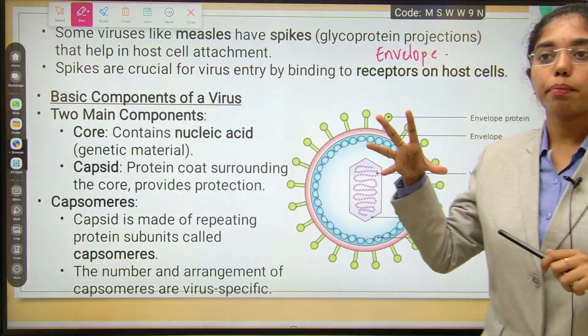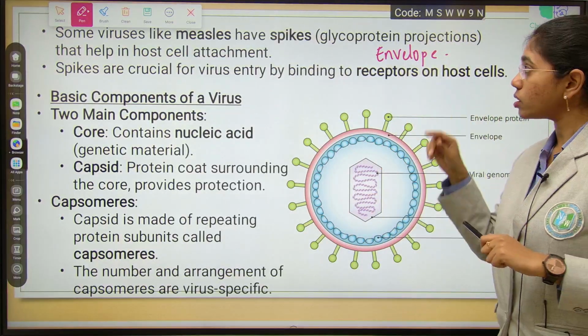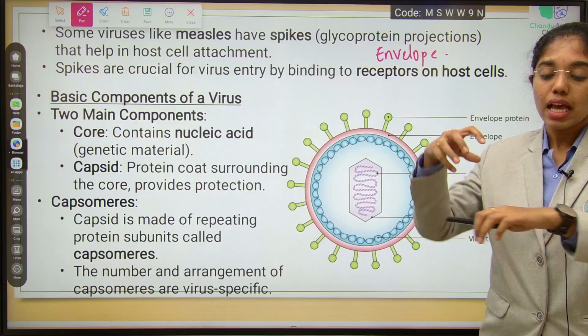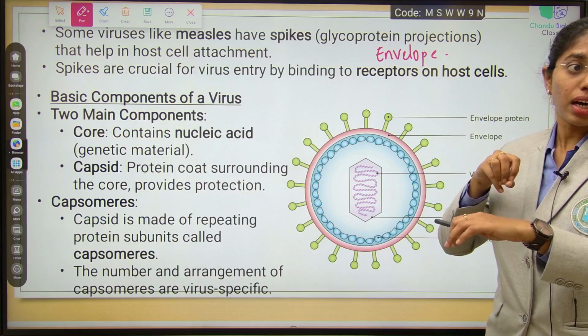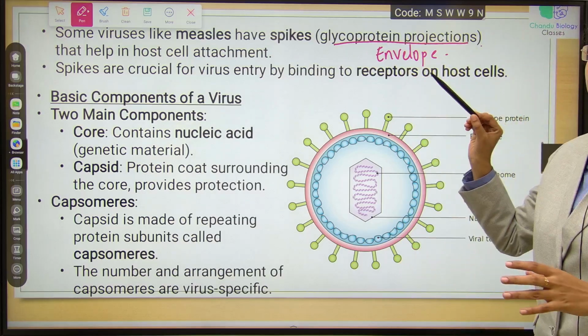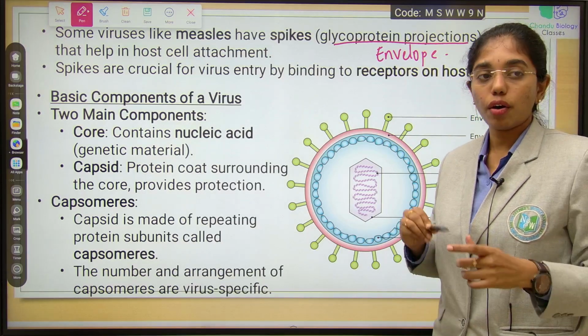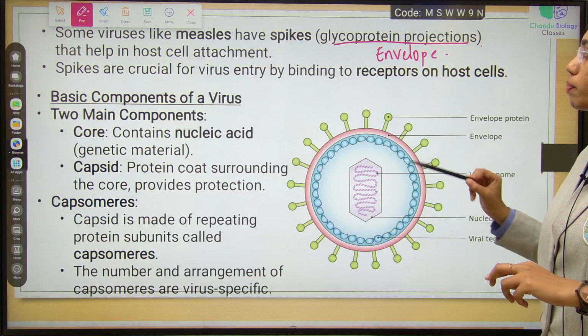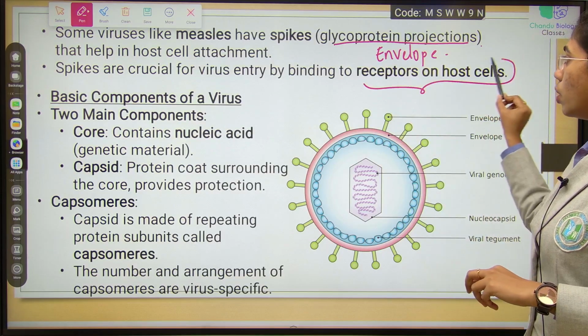The spike-like projections with glycoproteins aid in easy attachment of the virus over the host cell. These glycoprotein projections are from the envelope of the virus particle. The spikes are crucial for the virus in binding to the receptors of the host cells.